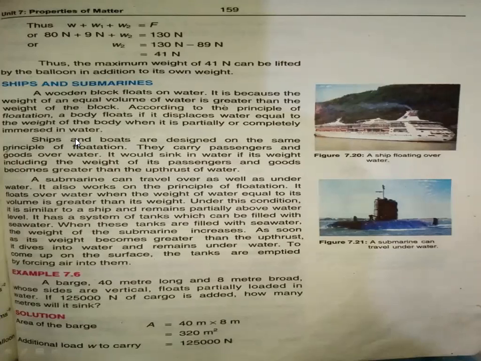The ships and boats, the bigger ships, are carrying goods and passengers. They are floating on the surface of water although they have a bigger weight. The reason behind this is they are designed in such a shape that the upthrust force of water is greater than or equal to the weight of the ships and boats.